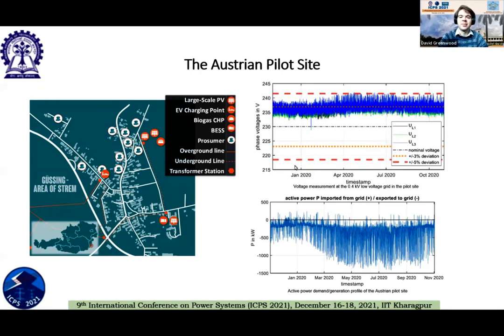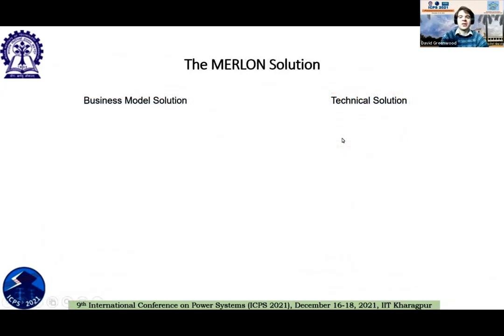And this is a bit of a problem because in the Strem site, and in all of Austria actually, the distribution network has to run within very tight bounds. The voltage on the distribution network only has to be plus or minus 2% of the nominal value. What we see here is that quite often this is going to be in breach of that, and that's because we've got very high levels of local generation. So we're going to end up with high voltages. And that means that we're going to need to do something to deal with these voltages if we want to accommodate any more photovoltaics. So the Merlon solution allows us to do that.